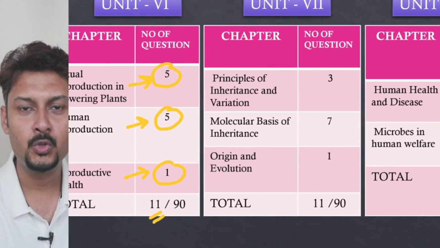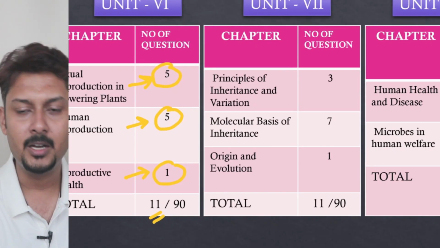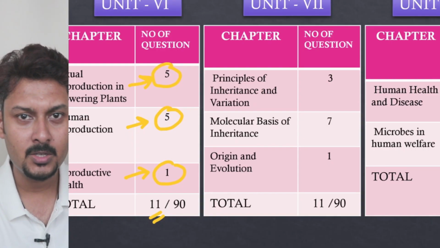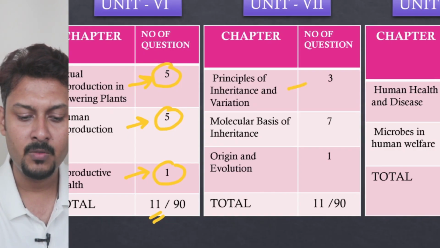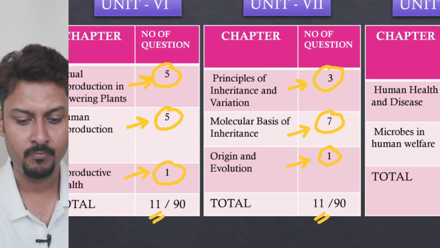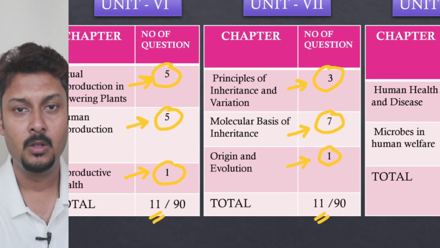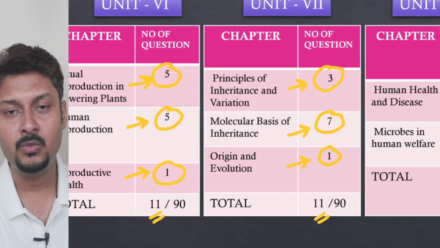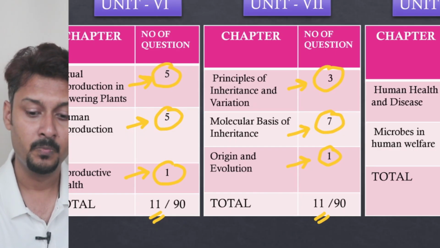Now the most highly rated unit in NEET, that is the genetics part, but this time the weightage is a bit lower than last year's. Principle of inheritance and variation, 3 questions came. Molecular basis of inheritance, 7 questions came. Evolution chapter, 1 question came. So the total number of questions is 11. Every year on average, 15 to 16 questions are asked from this genetics unit, but this time the weightage is a bit lower than last year's.